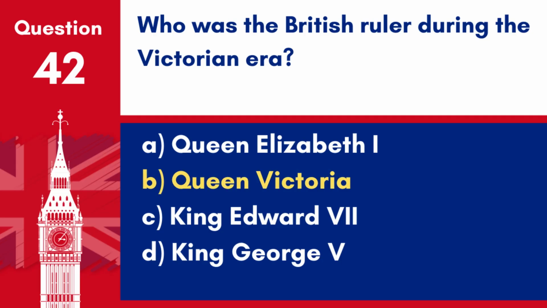Answer: B. Queen Victoria. The Victorian era is named after Queen Victoria, who reigned from 1837 to 1901 and is known for a period of industrial, cultural, political, scientific, and military change within the United Kingdom.